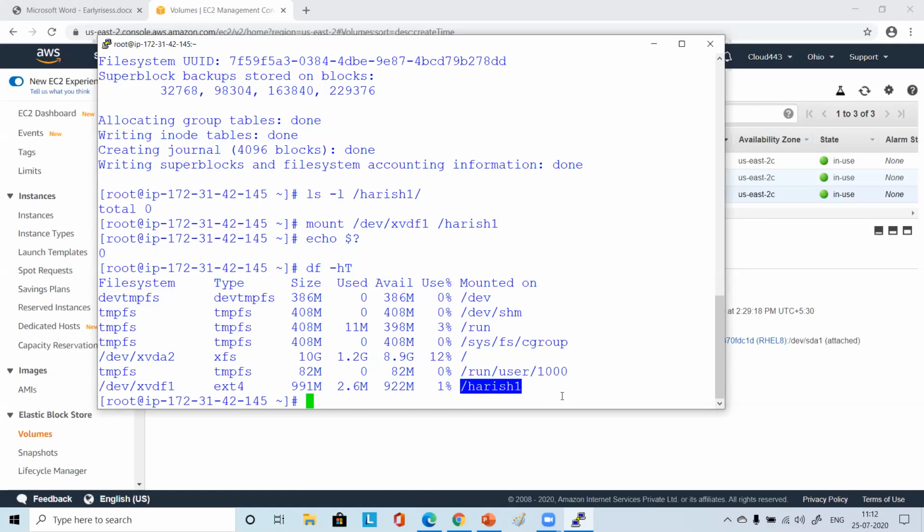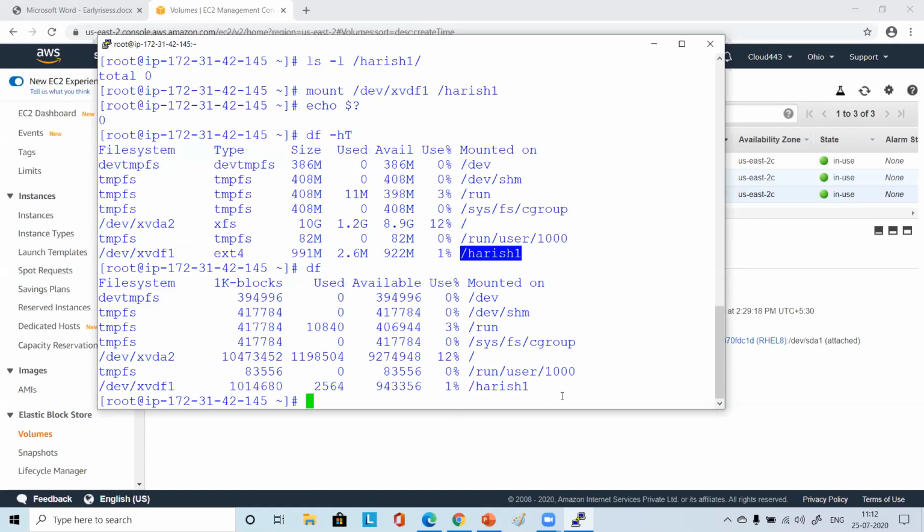You can simply say df also, it doesn't matter, just a different format will come. The h means human readable, and t will also give you the type of the file system, that's why I was using that. If you simply say df, it will show sizes in bytes, so you have to count them. Here it will come as MB, GB, which is a little better, so that's why I was using it.